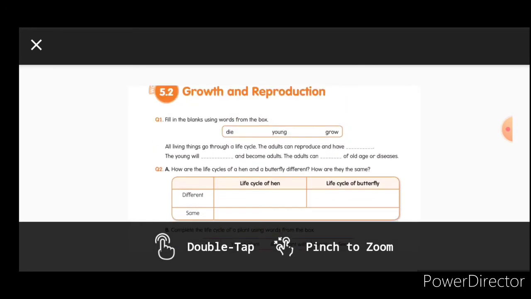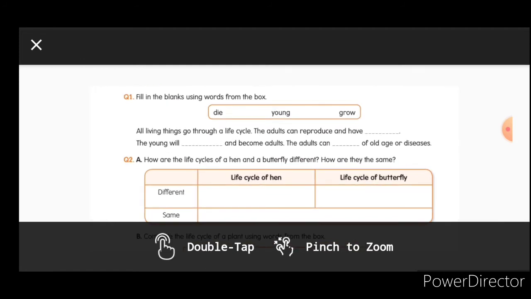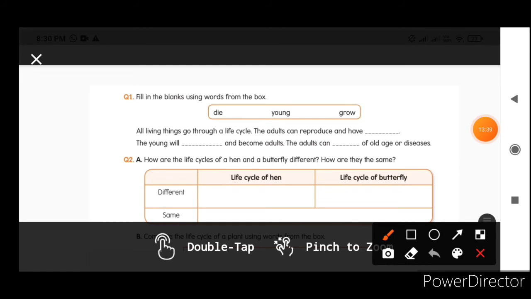So here some fill in the blanks are given, children. I'll just give some hints to you. You have to write by your own. Use the help box and find out the suitable word and write in the given blank.